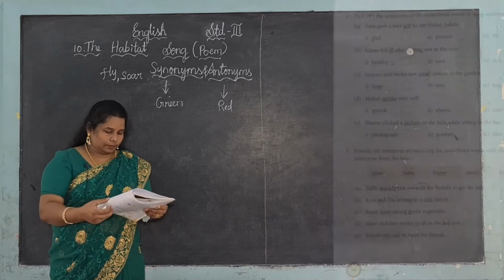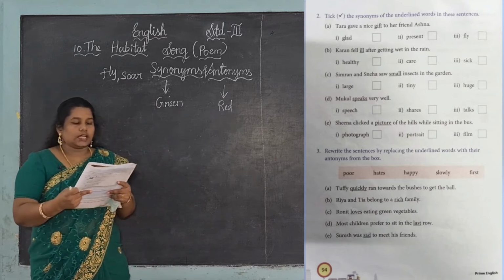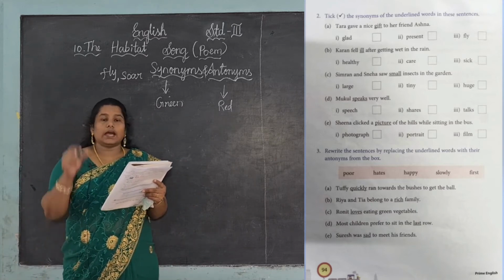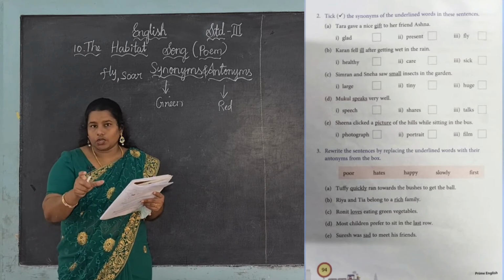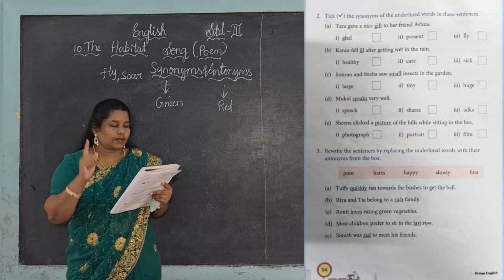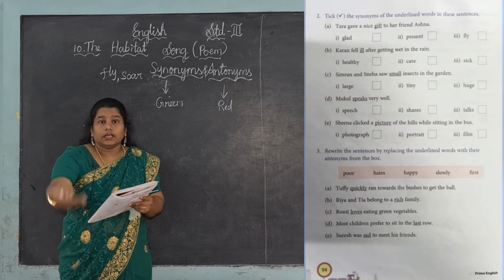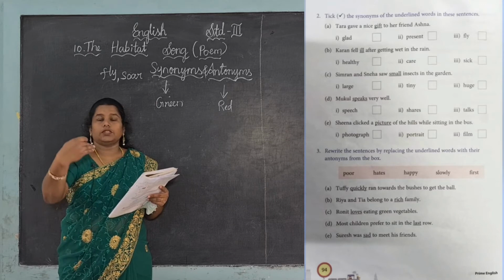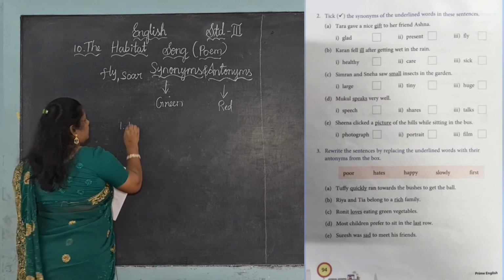Next one, take page number 94. Take the synonyms of the underlined words. For the underlined words we give the synonyms. Synonyms have the same meaning. See the first one, what is the underlined word? Gift. Gift means we are giving something to others. It is present. So tick the word present.